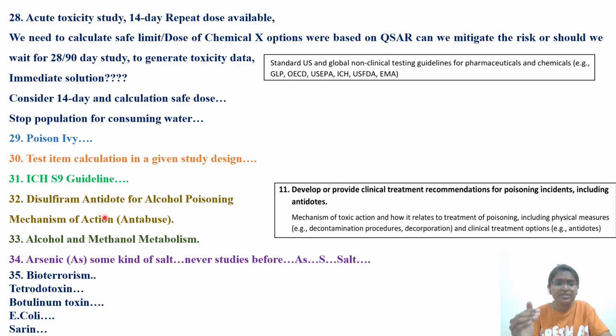Next, we have one question with respect to disulfiram and alcohol poisoning. They've asked about disulfiram as an antidote, its mechanism of action, and abuse. As I told you, it is covered in the ABT brochure. On our channel, I have already uploaded 5 to 6 videos with respect to alcohol poisoning.